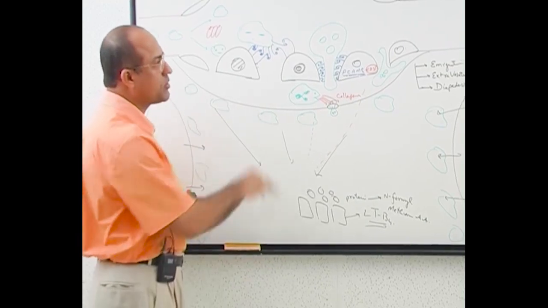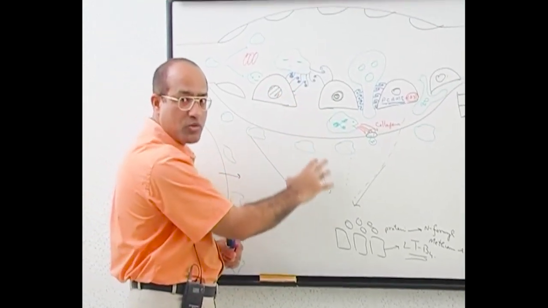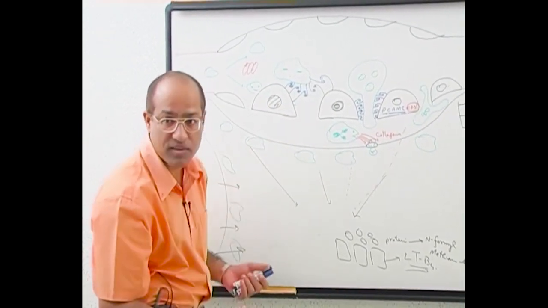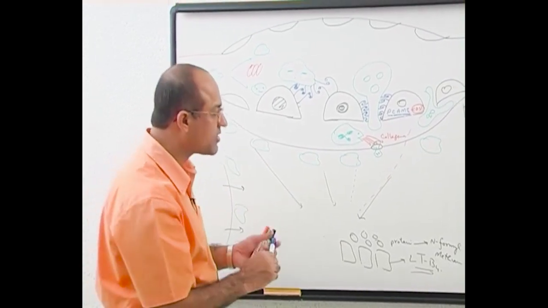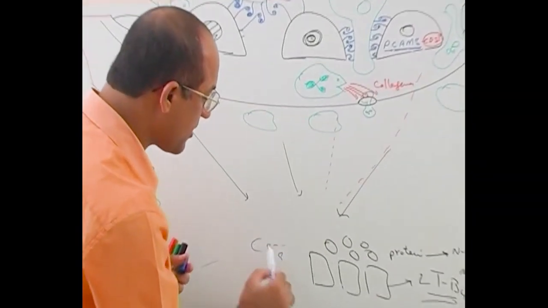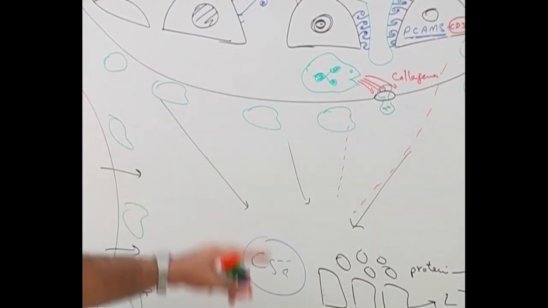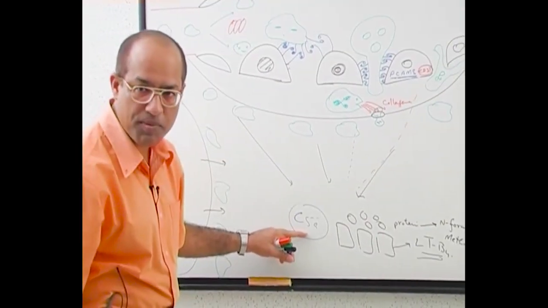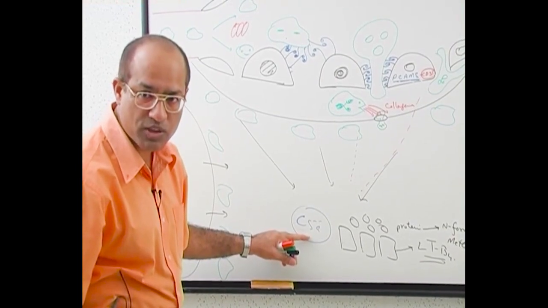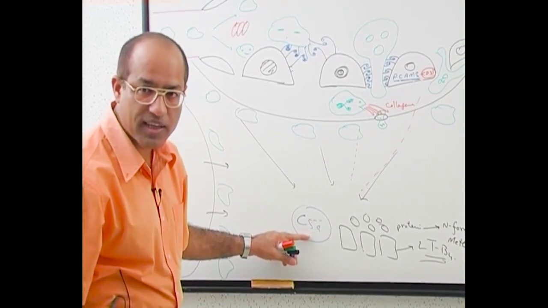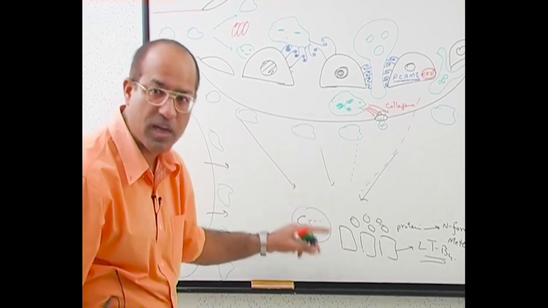In the same way, a lot of plasma proteins leak out, and some of them are complement factors. Some complement factors are activated, like C5a. You will study this in the complement lecture. So one of the plasma proteins which come here is a complement factor, which is broken down into the C5a component. Neutrophils can also sense this molecule and move in that direction.